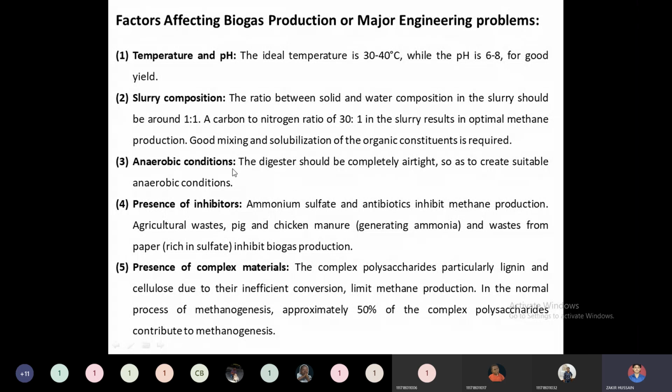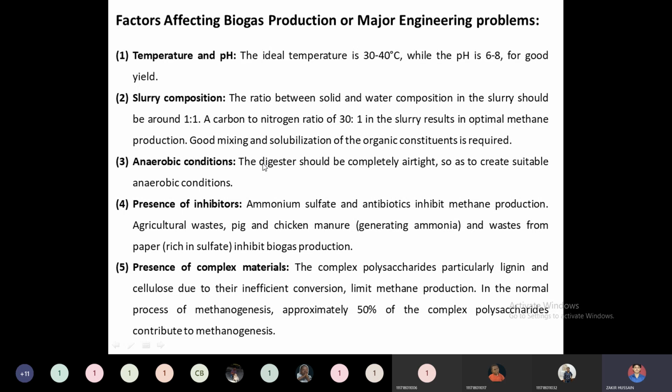Then we need to maintain anaerobic conditions. Maintaining the anaerobic or airtight condition is a must. It will be a huge challenge for the biogas operator to maintain the airtight, anaerobic conditions inside the biogas digester.